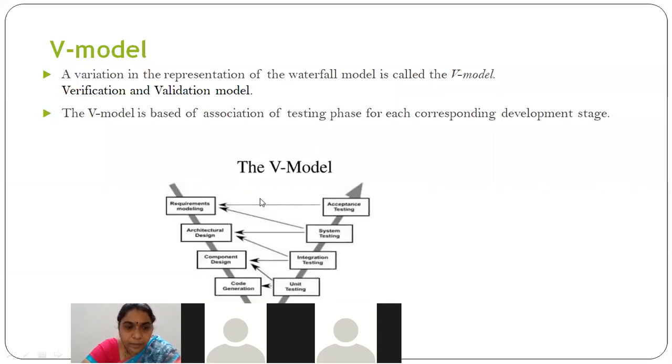Because in the waterfall model, test cases and test planning are done at the end. Whereas in the V model, after the completion of every phase, the test planning will be done parallelly. See, remember, I'm saying that you're not testing, but test planning is done parallelly. So what test cases should be tested finally, all those test cases planning will be done in each phase itself. That is the reason we came from the waterfall model to the V model.